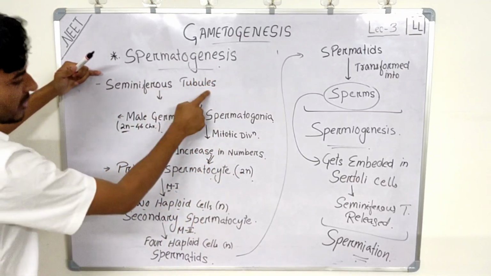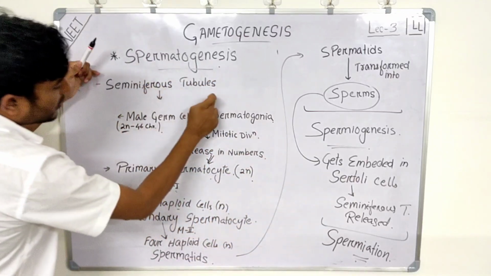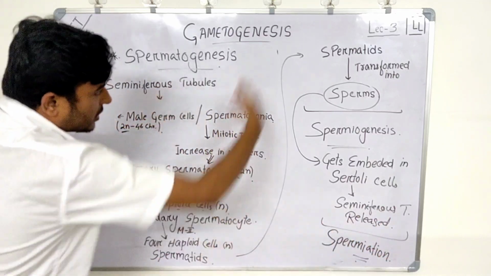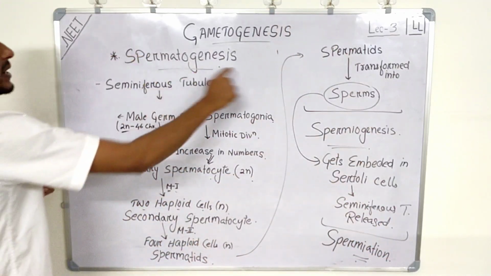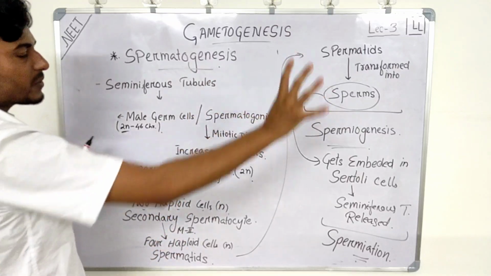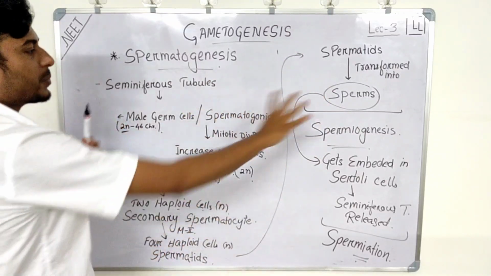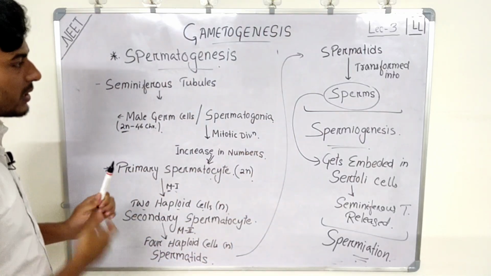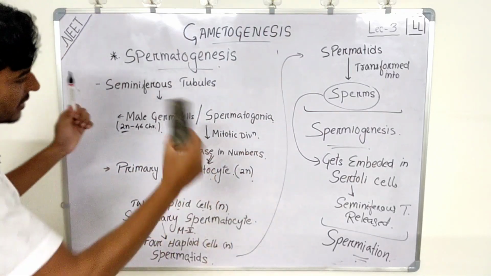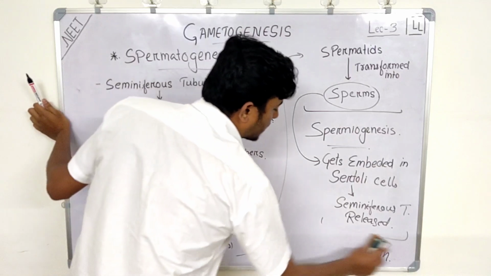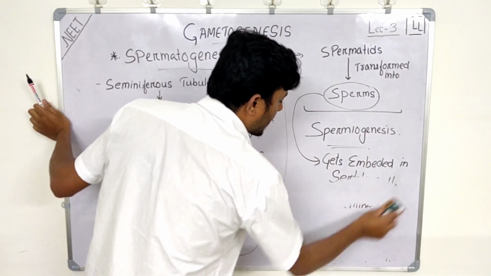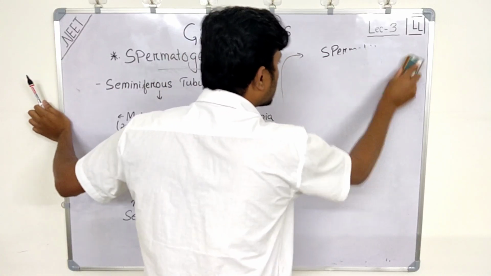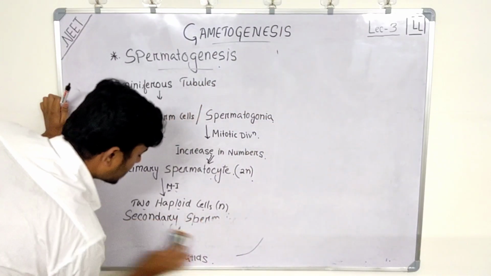The entire process, including spermiogenesis and spermiation, starting from the seminiferous tubules and till the seminiferous tubules, we call spermatogenesis. That is the formation of fully functional sperms, right? So this process is known as spermatogenesis. Now let us understand the same thing with the help of diagrams. And this diagram is there in the NCERT book, so it will be easy to understand.